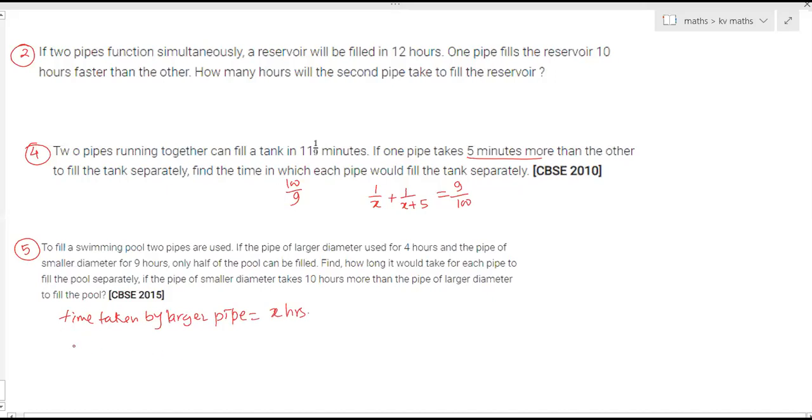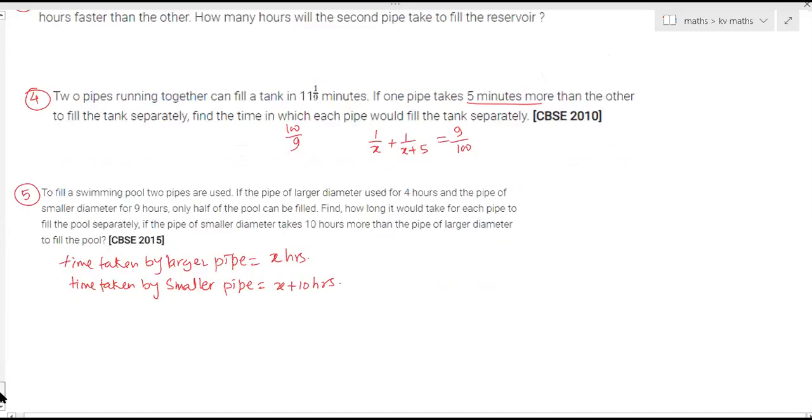Then the time taken by the smaller pipe is x plus 10 hours. Then in 1 hour, larger pipe will fill 1 by x part. And smaller pipe will fill 1 by x plus 10 part.